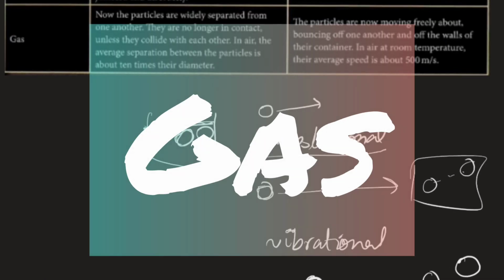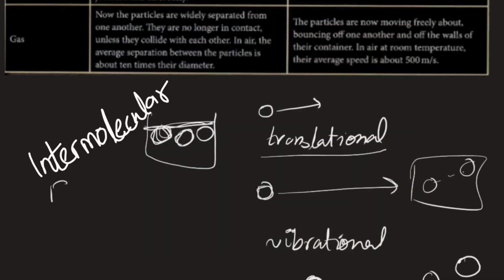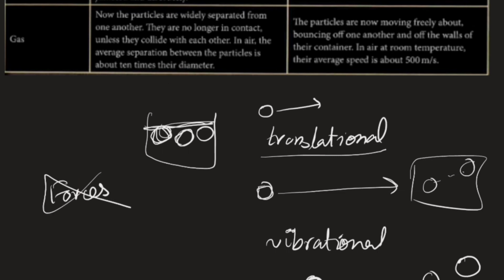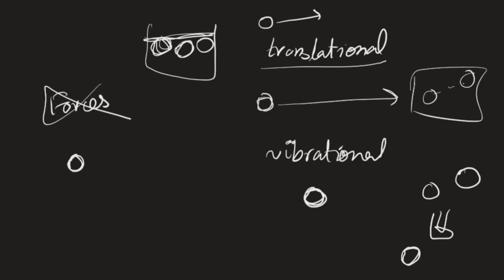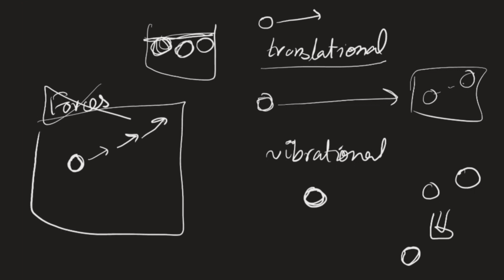And now, what about the gas? Well, remember intermolecular forces? You can neglect these right now. And we're neglecting them? Yeah, we are neglecting them. So basically, what your particles are doing now, they are free. They don't have forces. So they're moving, they're moving, they're moving, and they continue to move. And only the shape of the container is going to restrict them when they hit the wall. There are going to be instances where another particle is going to hit this one, and there's going to be interaction. Yeah, that is true. And there is a little bit of force, but we're assuming that it's essentially none.